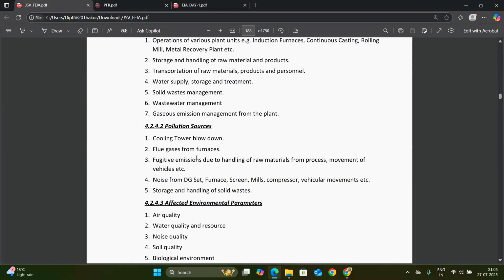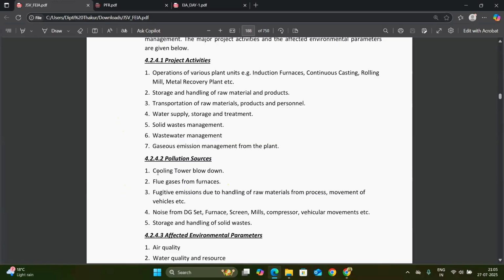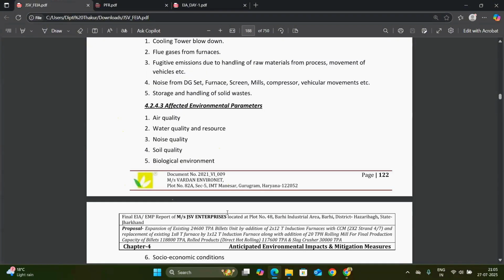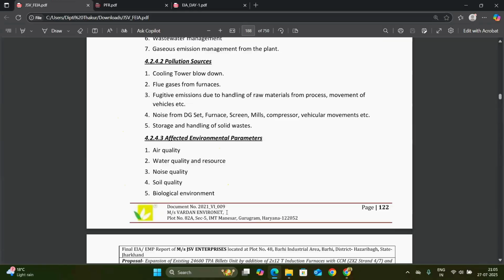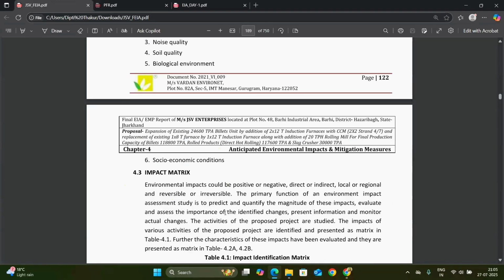The pollution sources from those activities are cooling tower, flue gases, noise from DG set, furnace, mills, compressor, and the storage and handling of solid waste. So these are the parts. What I am saying is that we have to mention this small part in this report. The affected environmental parameters are air quality, soil quality, water quality, biological environment, and the socio-economic condition of that region.